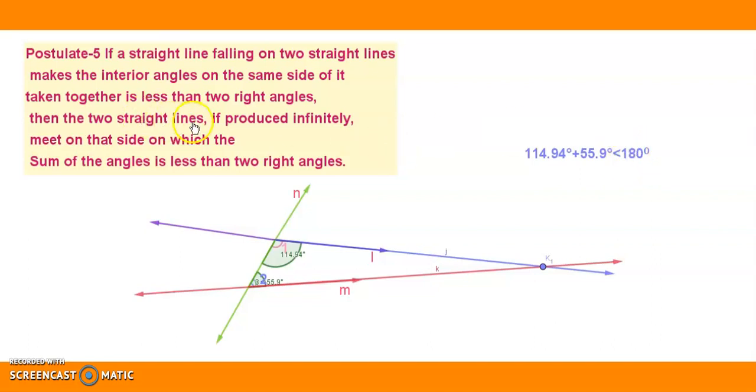Then the two straight lines, if produced infinitely, meet on that side on which the sum of the angles is less than two right angles. So if we produce them infinitely, then these two lines meet in the direction where the sum of these two interior angles is less than 180 degrees. They are intersecting lines, they meet at this point. This is the fifth postulate given by Euclid.